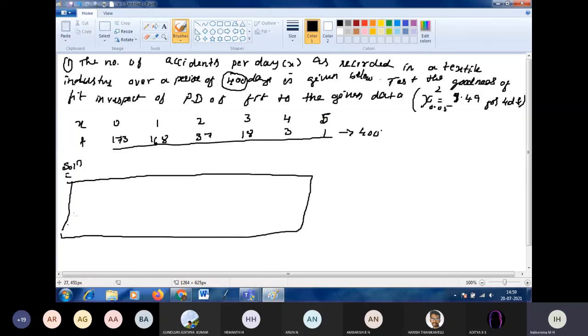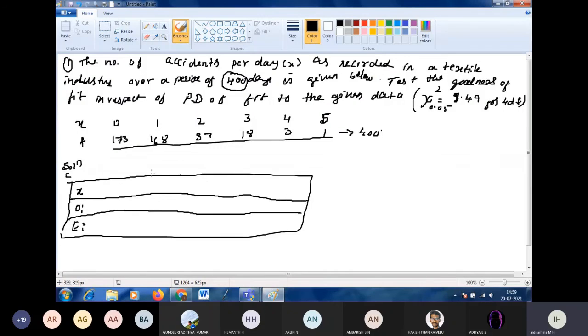First row will be X value, second row will be observed value, third row will be expected value that we have to calculate according to the given distribution. So first I will write the x values 0, 1, 2, 3, 4 and 5. Then write the observed values. They did the experiment and observed the values, 37, 18, and we are going to fit, it is like curve fitting. We have to fit which distribution is appropriate for this.